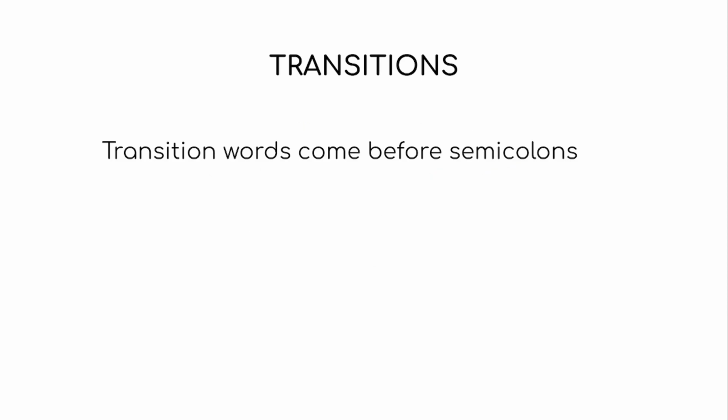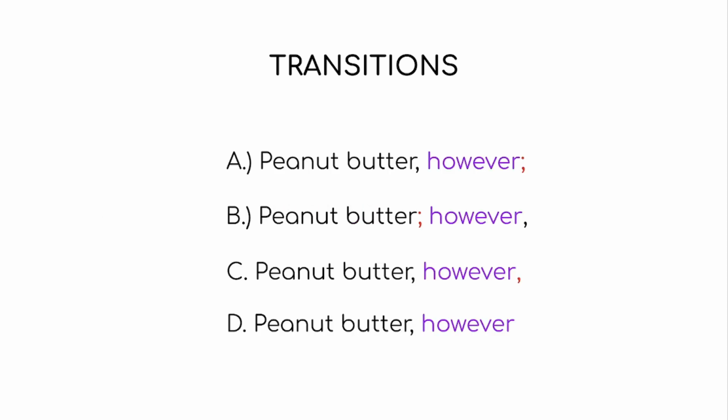Okay, the next tip is that transition words will 99% of the time come before semicolons. So here, for example, which is the transition word, will come before the semicolon. In this question, the answer will be A, and the reason for this is because however comes before the semicolon. It's really just that simple. So whenever you have these types of questions, you can always just look at the answer choices and immediately find out.